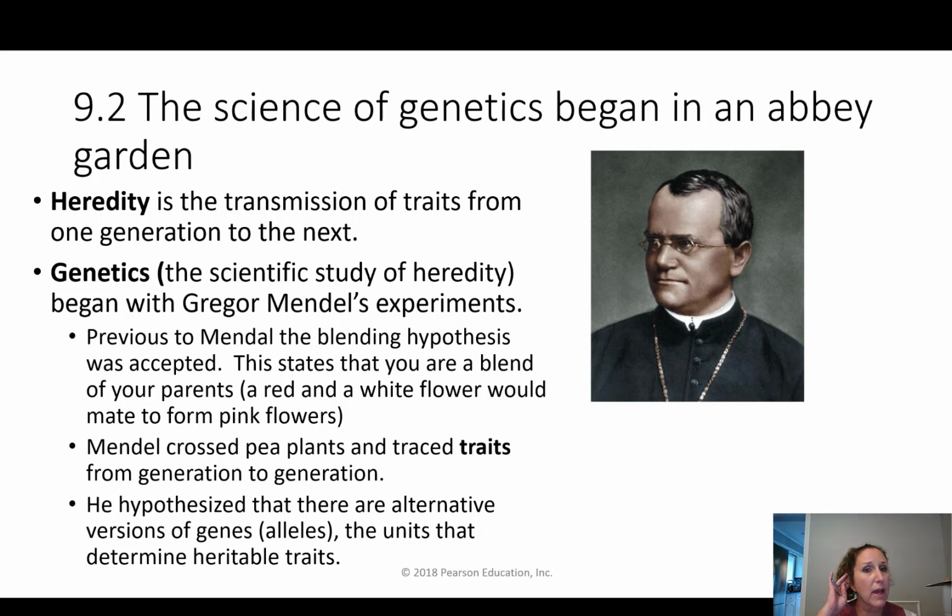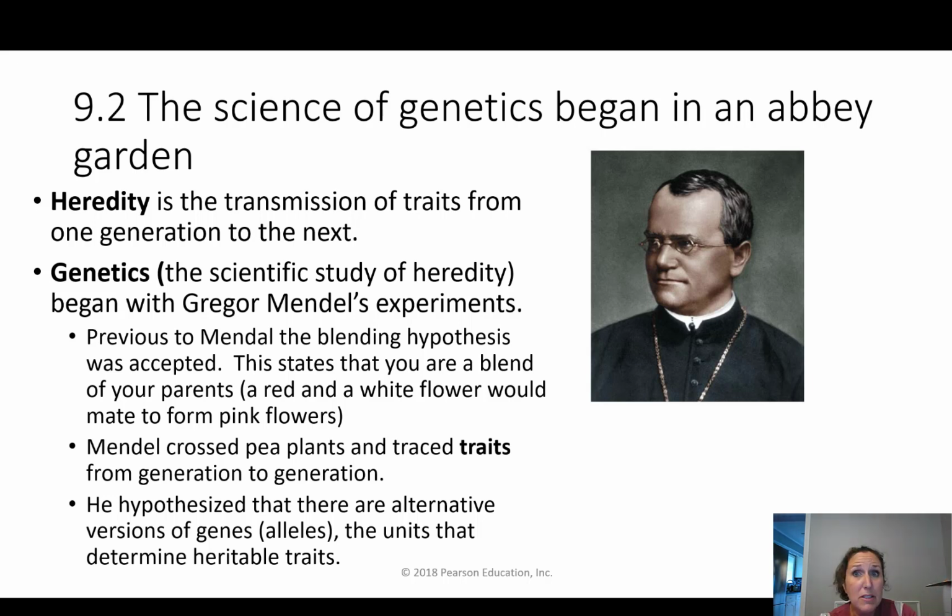Before Mendel came around, the general thought was that we were all a blend of our parents. If we use plants, which is what Mendel used, a red flower plant and a white flower plant would have pink flowered plants. So you would be basically an exact blend of your parents, which we know isn't true.